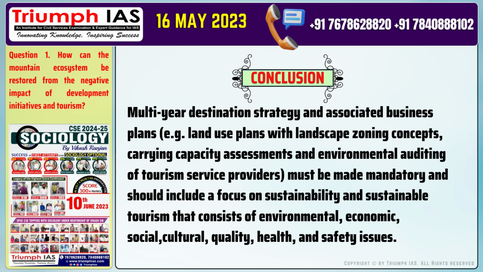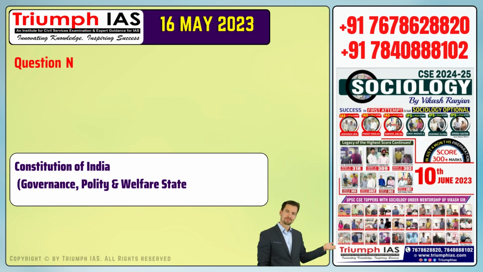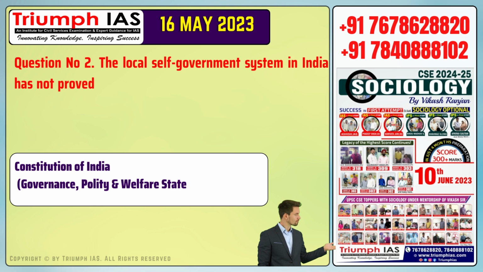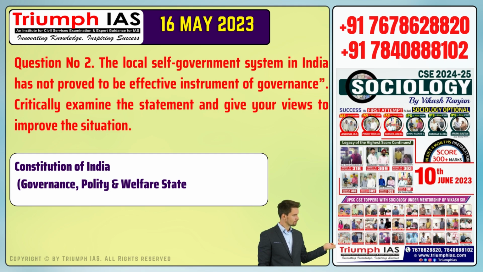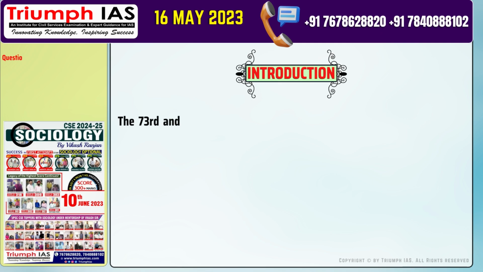Question number 2. The local self-government system in India has not proved to be an effective instrument of governance. Critically examine the statement and give your views to improve the situation. Let's start with the introduction of the answer.